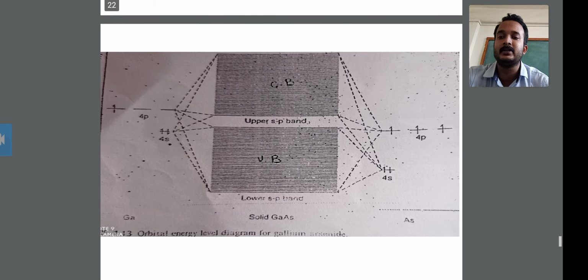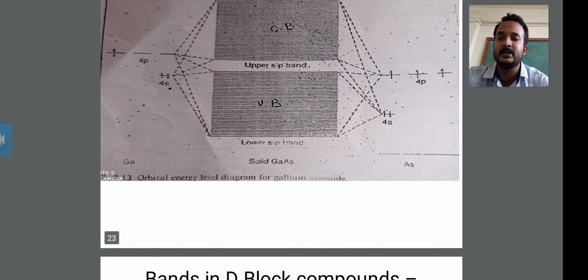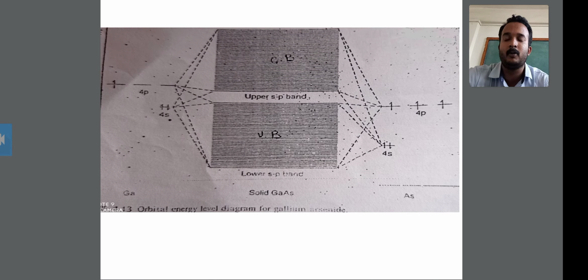Okay, therefore this is the structure of the orbital energy level diagram for gallium arsenide. Look at this structure. It shows the upper sp band and the lower sp band. The lower sp band shows the arsenic, and the upper one shows the gallium. Okay, this is the MO diagram. Therefore this point is over.